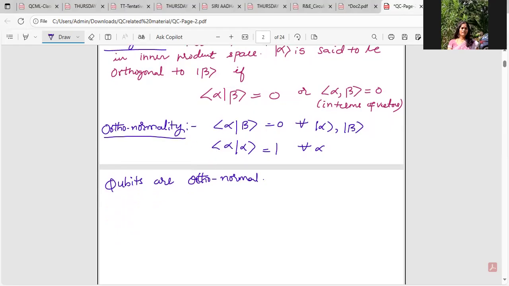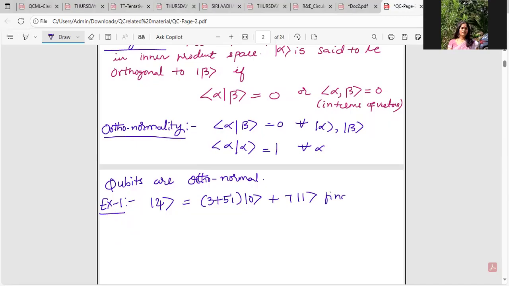Okay. Let us see certain things mathematically so that these concepts are registered in our brain. Suppose I am given ket psi to be 3 plus 5i ket 0 plus 7 ket 1.